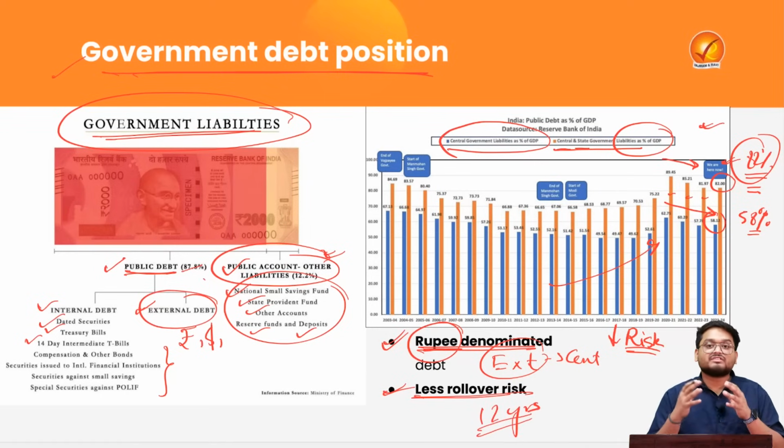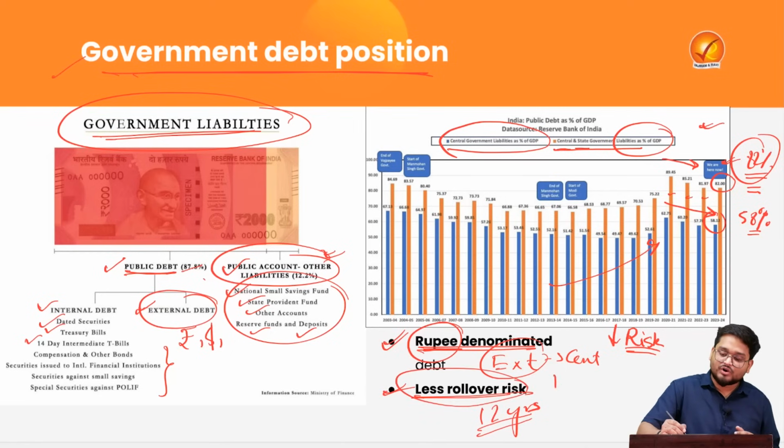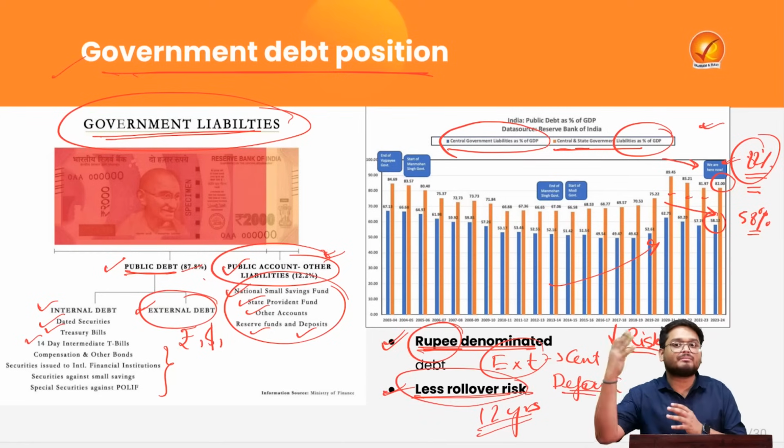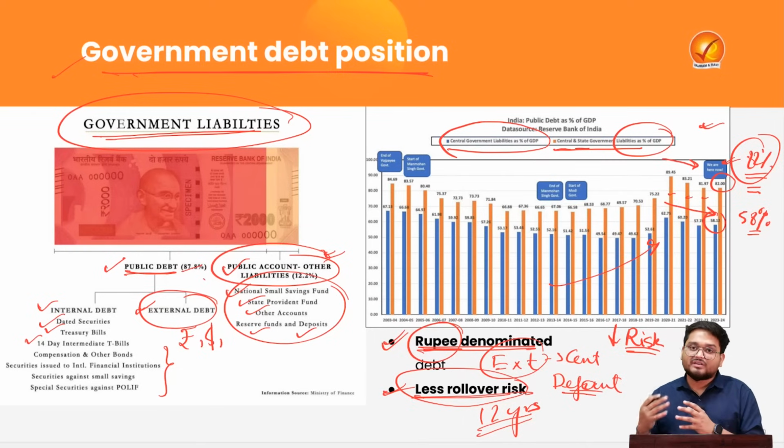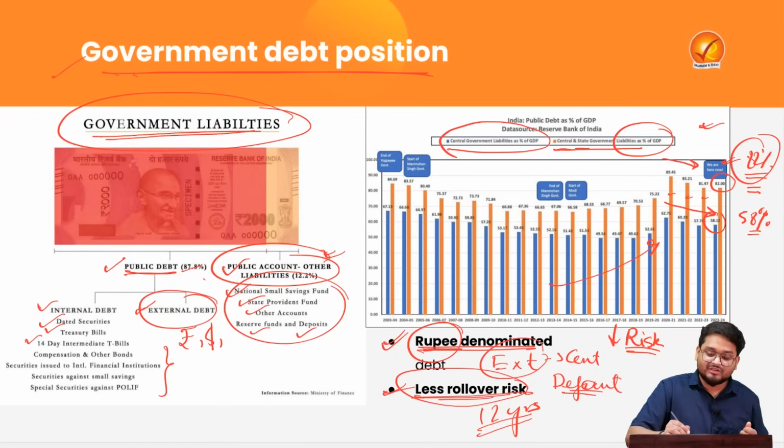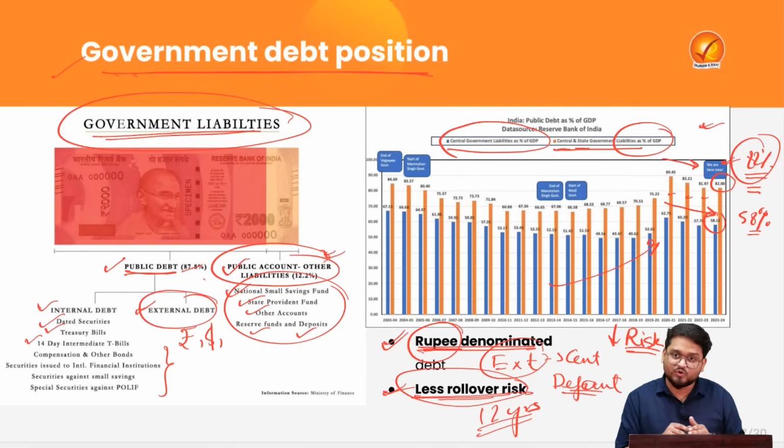So there is very little rollover risk or default risk for the government, because long-term loans are easier for the government to repay compared to short-term loans. So that is why rollover risk, meaning default risk, is much lower.